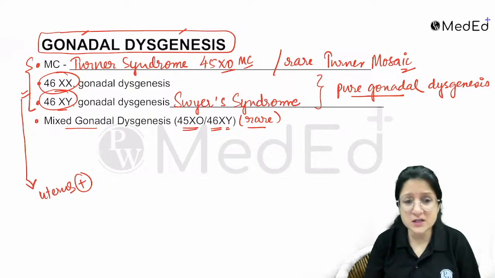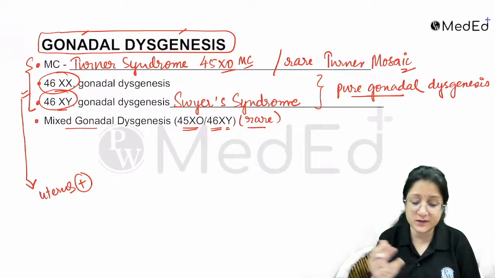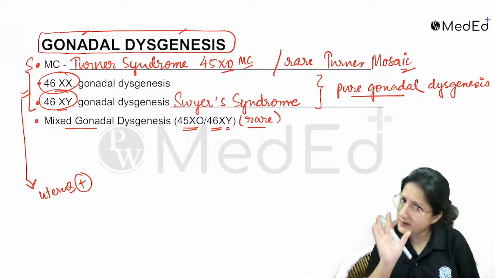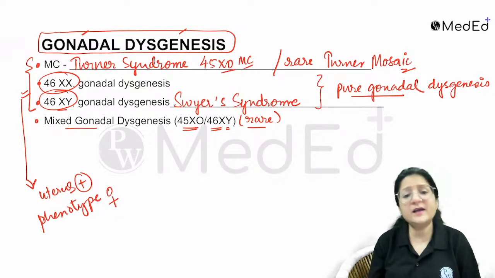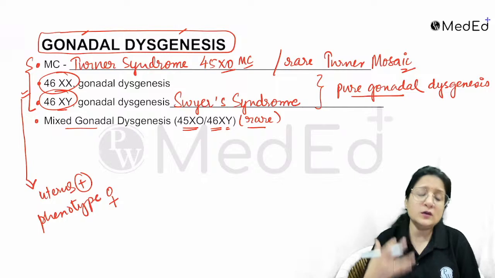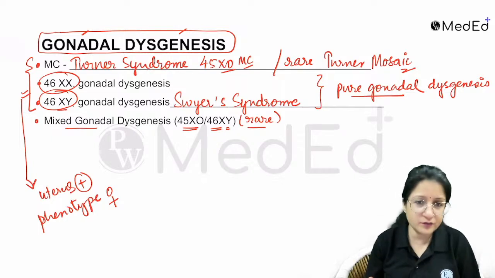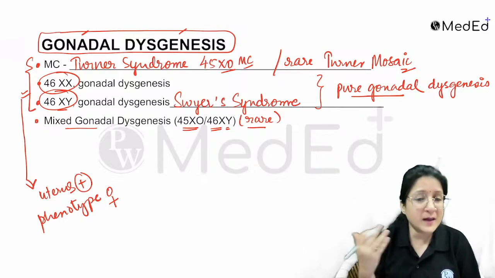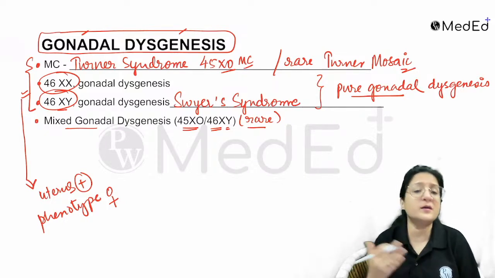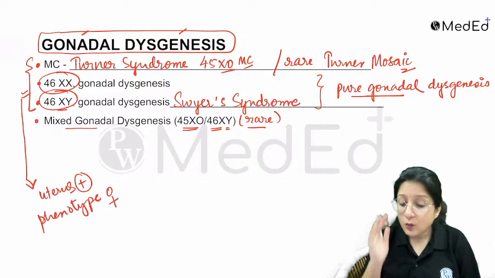The uterus could be normal, or it could be a hypoplastic uterus as we see in Turner's, but the uterus is present. The phenotype is also female. The external genitalia is also female, and the child is going to be born and brought up as female.